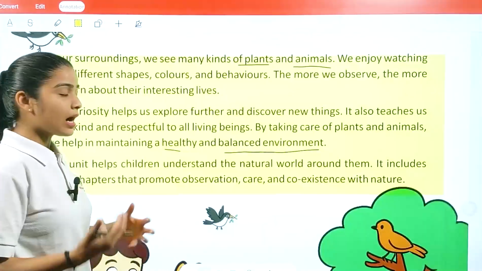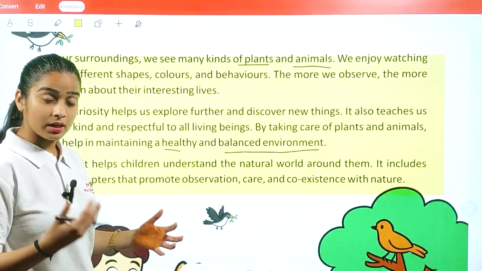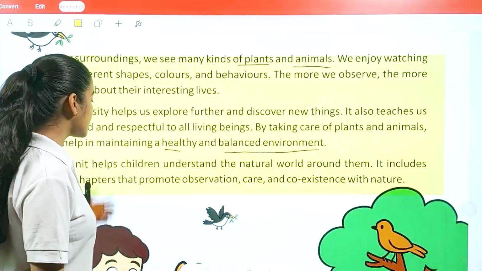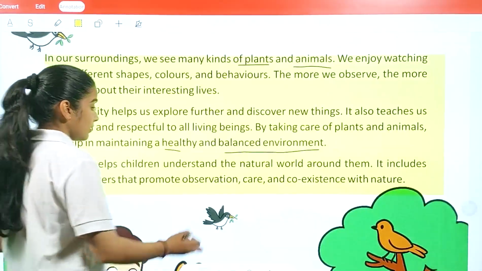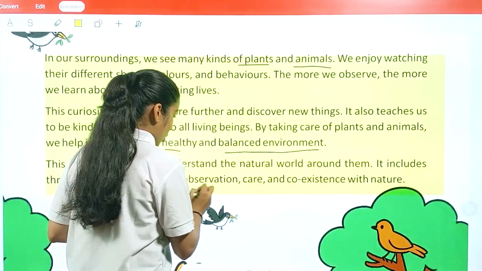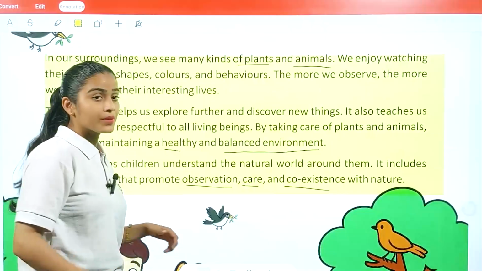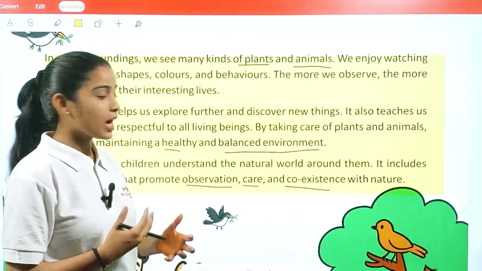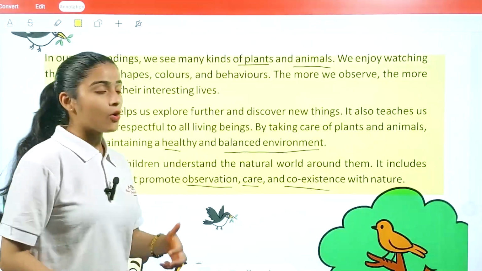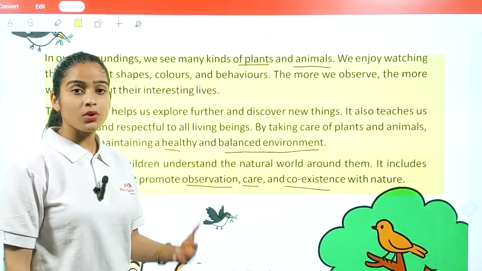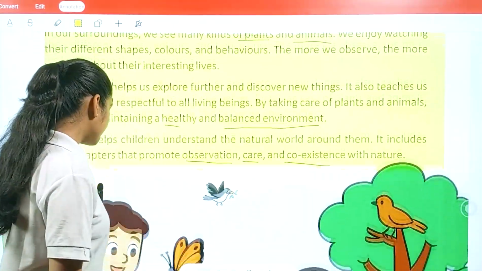We also learn about observation, care, and coexistence with nature: how we have to observe them, how we have to care for them, and how we have to respect them in our coexistence with nature.